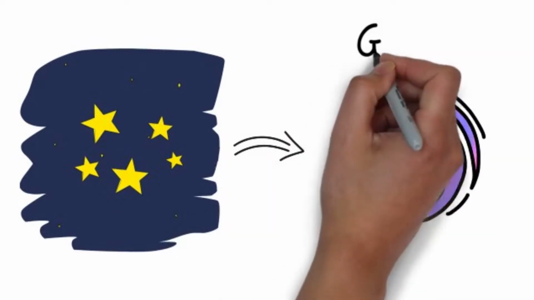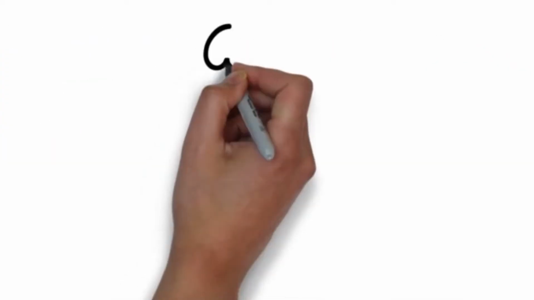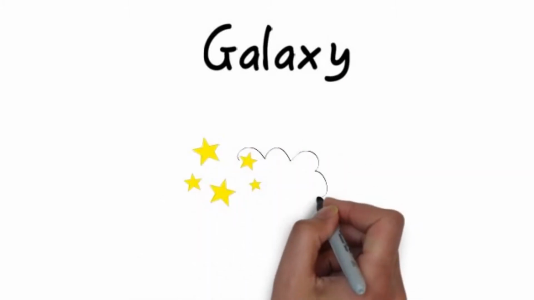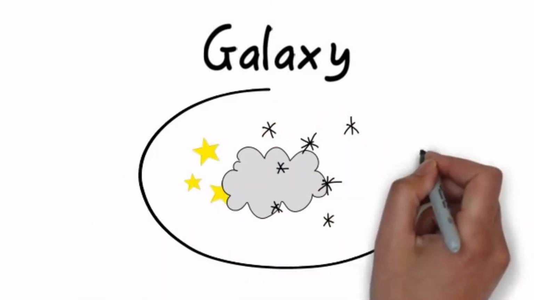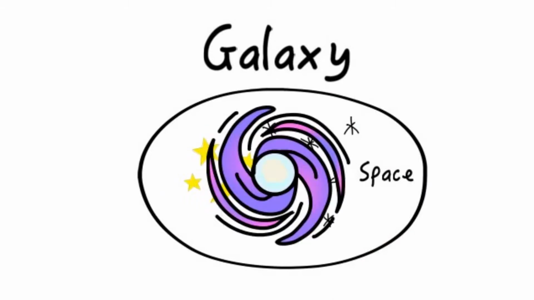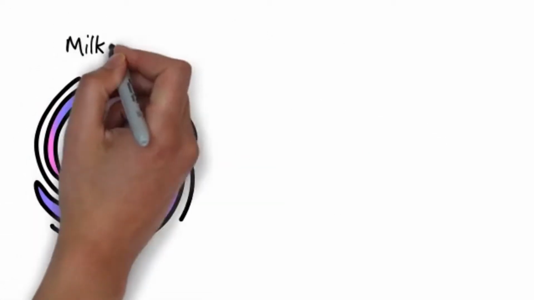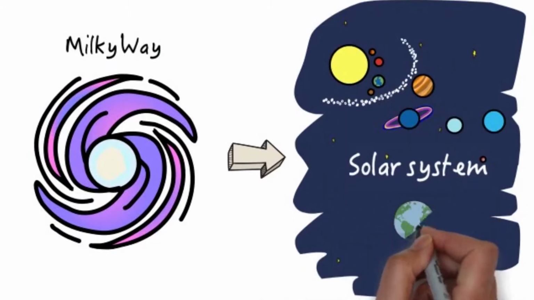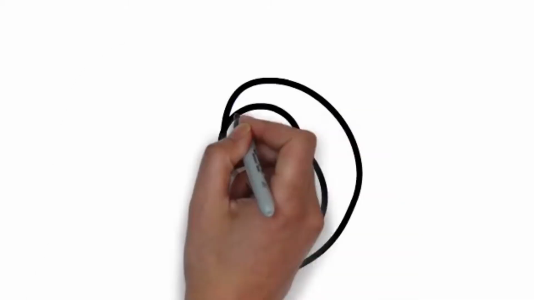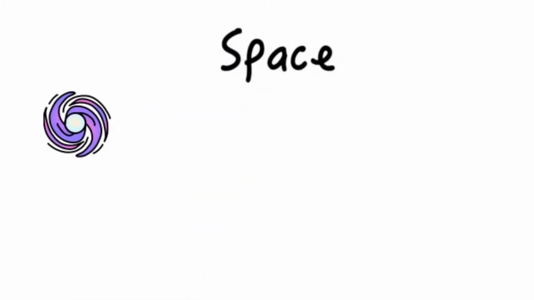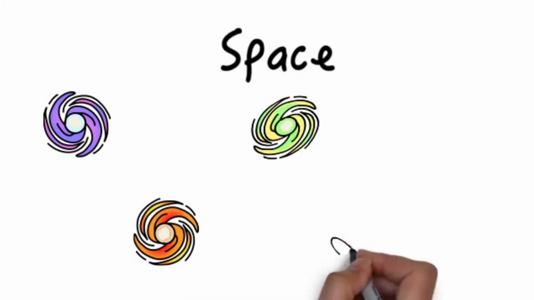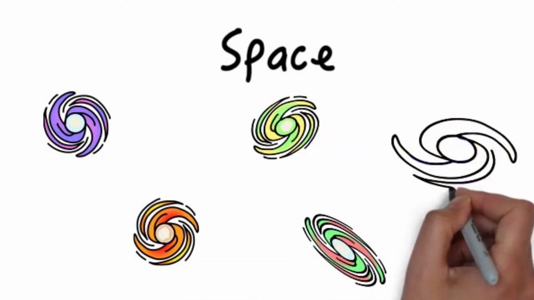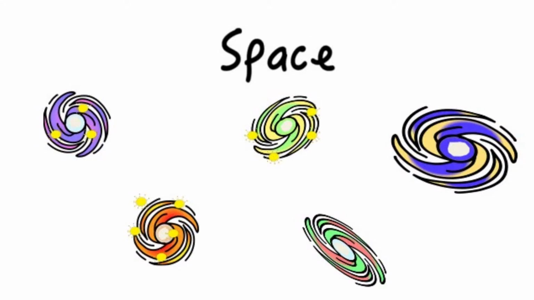Star clusters and stardust came together to form what we now know as galaxies. A galaxy is a large system composed of stars, gas, and dust that have come together in space. Our galaxy is called the Milky Way, and it hosts many planetary systems, like the solar system, where Earth is located. Small and large galaxies are distributed throughout the entirety of space, which houses millions upon millions of different galaxies of all shapes and sizes, each with its own millions upon millions of planetary systems.